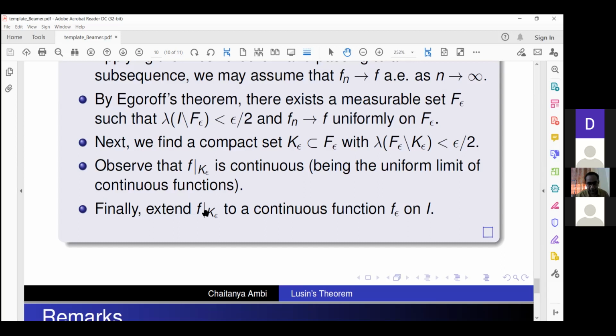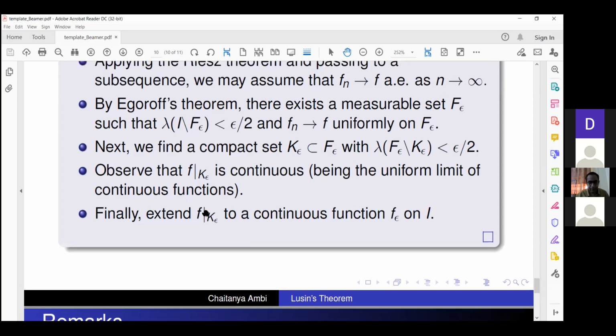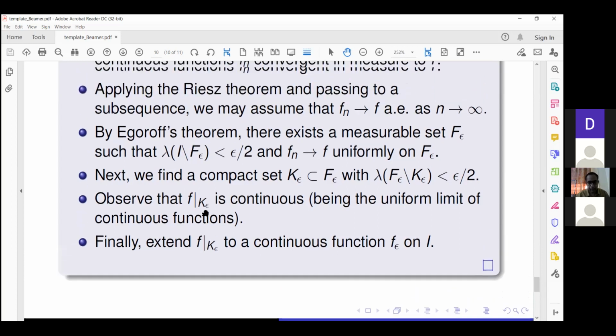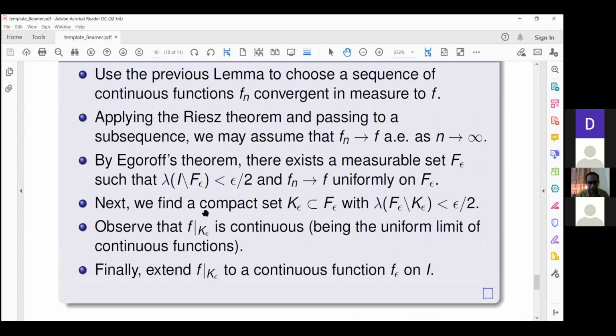It will look like a step function with endpoints joined to the real line. So that finally completes the proof that f epsilon, again these two are typos, f epsilon restricted to k epsilon is continuous.